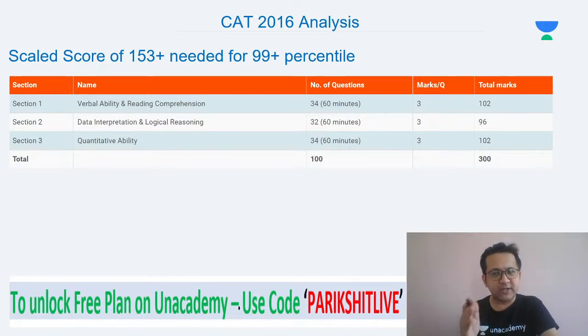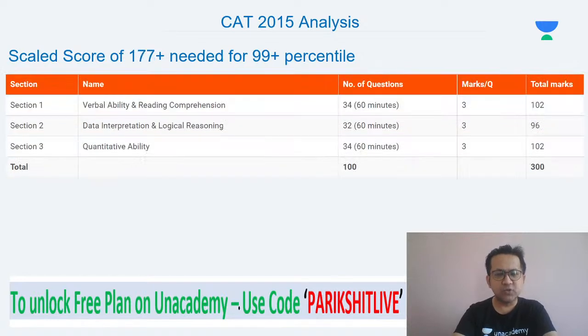So tomorrow, if the total score in your paper is 100, if you can get 50 to 55 marks, you'll be through. If the total marks in your paper is 200, and your overall score is around 100, you will be through with a 99 plus percentile. Here also 153 plus was needed out of 300 for a 99 plus percentile. And that year you had 34 questions each in VRC and Quants and 32 questions for LRDI. Correct?